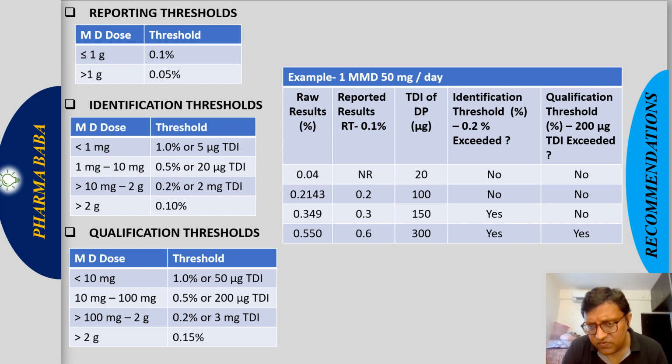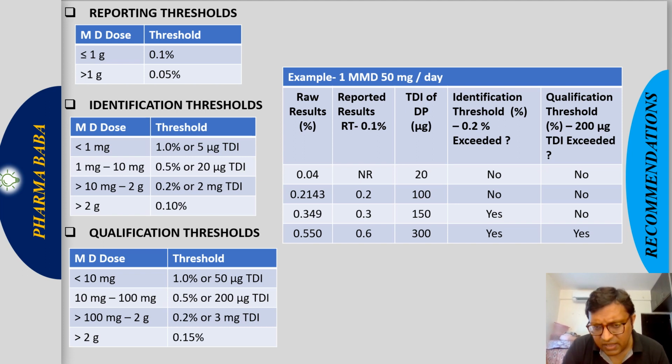So again, how is the qualification threshold 200 microgram, how to calculate? So 50 mg will fall in this category, 10 mg to 100 mg for qualification threshold. In this category, either 0.5% should be the limit or 200 microgram TDI, total daily intake, should be the limit. So how to calculate? 50 mg, whatever your maximum daily dose, multiply by 0.5%, right? It will come 0.25, multiply by 1000 to convert it into microgram, and it will come around 250 microgram. So 250 microgram is more than the 200 microgram. Whichever is lower, that limit you have to consider. So that's why we will consider the qualification threshold 200 microgram limit.